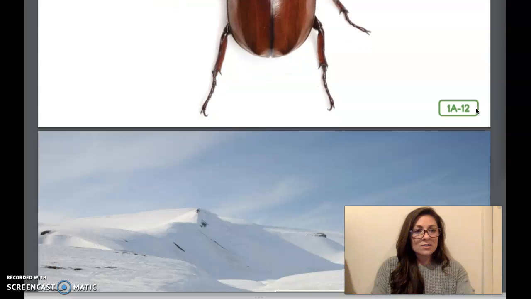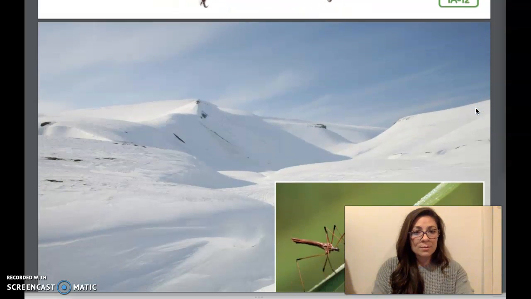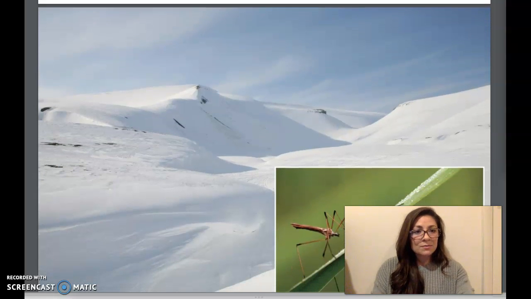What kinds of insects do you think live in the coldest of habitats? There are many types of flies on the cold tundra, including houseflies like me. This Arctic crane fly has amazing long legs. And guess what? Adult crane flies have no mouths, so they never need to eat. These mouthless creatures only live for a few days.